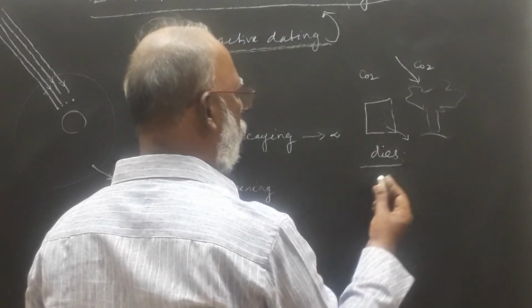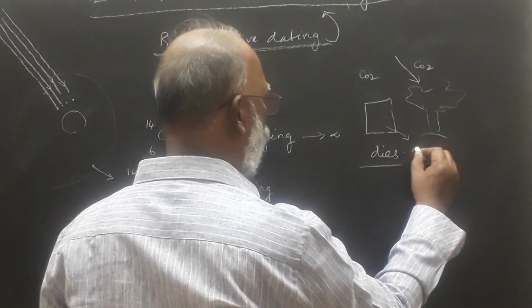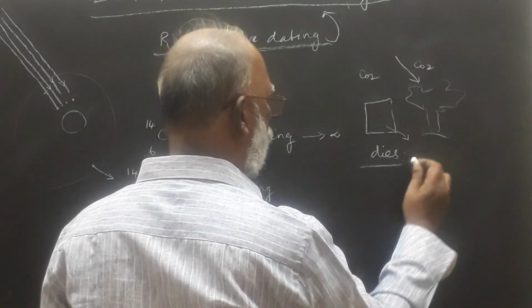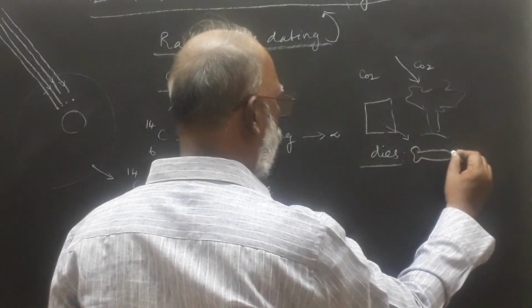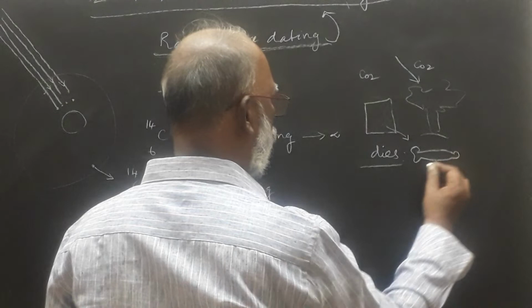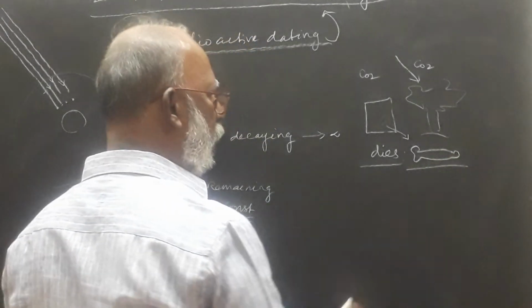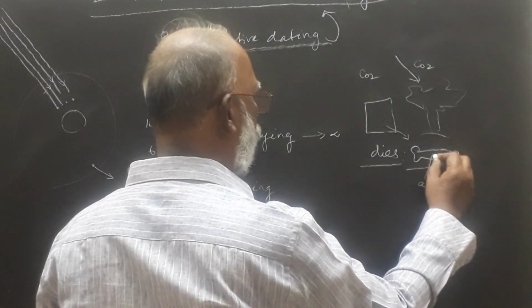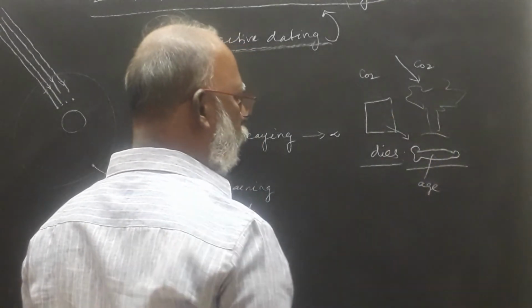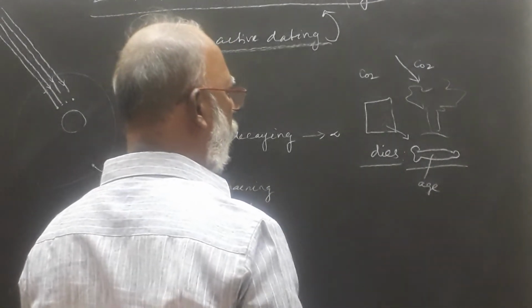If you bury the body, then the calcium of the bone, like suppose you consider a bone which is available inside the earth, we can calculate the age because it takes a long time to decay, up to infinite years.